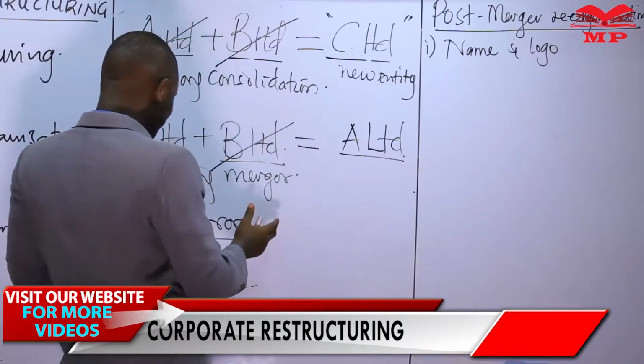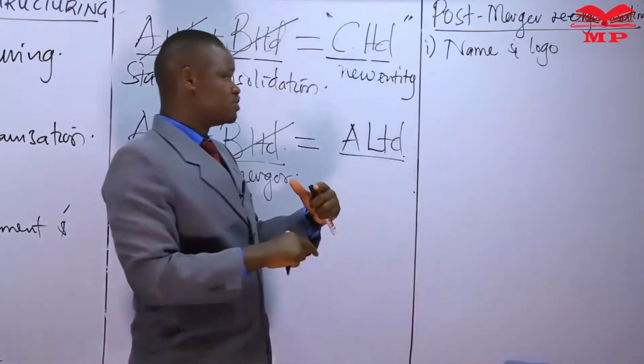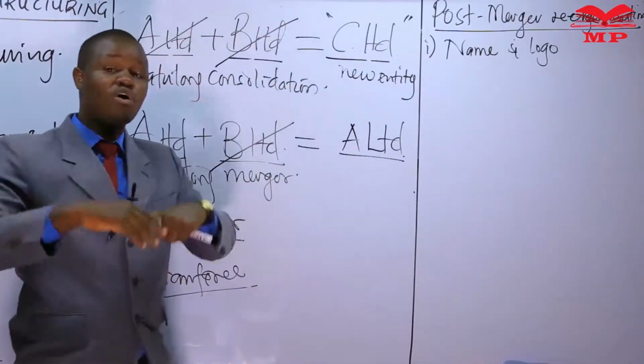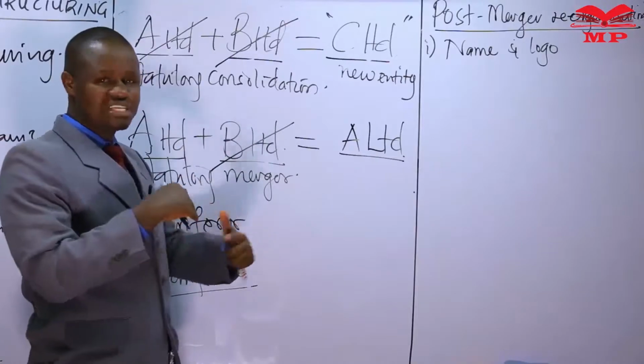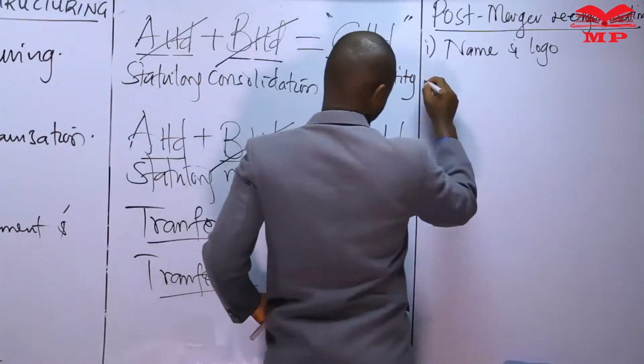We have undertaken a statutory merger. We have assumed the identity of one of the companies. So does our logo change? Do our corporate colors change? All those things again that go to identifying the company should be sorted out.